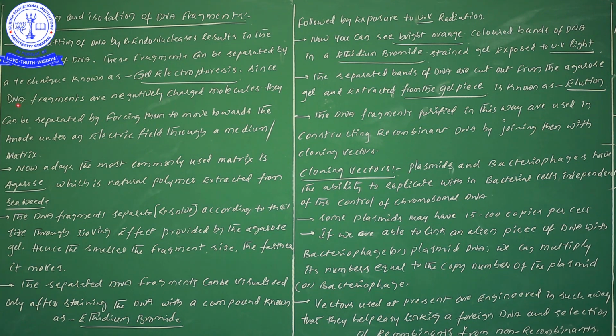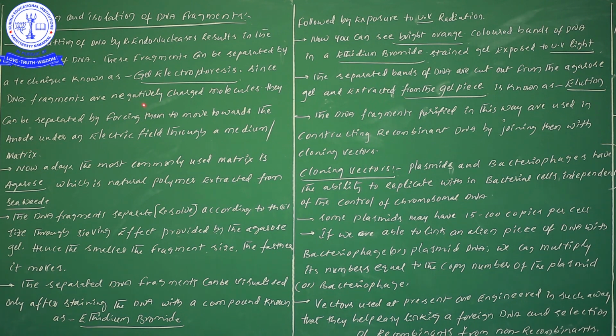From a knowledge point of view, in a DNA there are three different types of components. Which are they? Nitrogen base, pentose sugar, and phosphate. Because of the presence of this phosphate, DNA gets a negative charge. Don't forget this important point. Now these DNA fragments can be separated by forcing them towards the anode region.